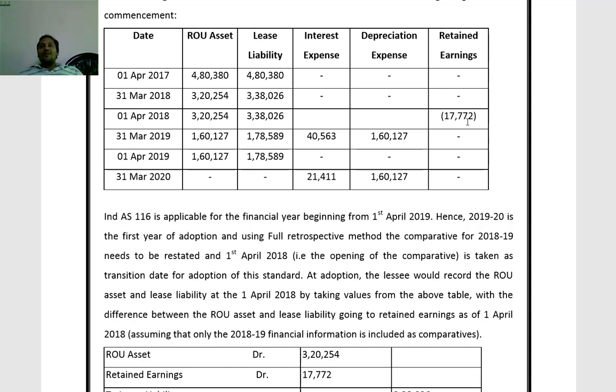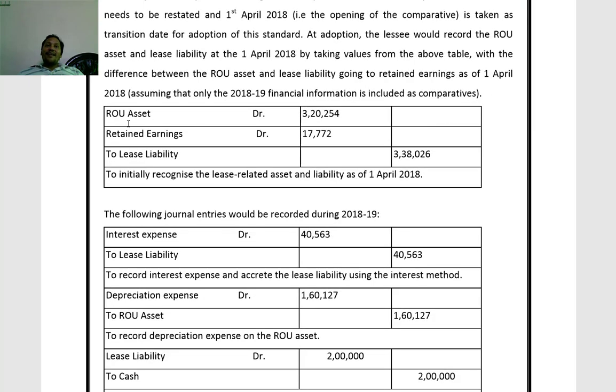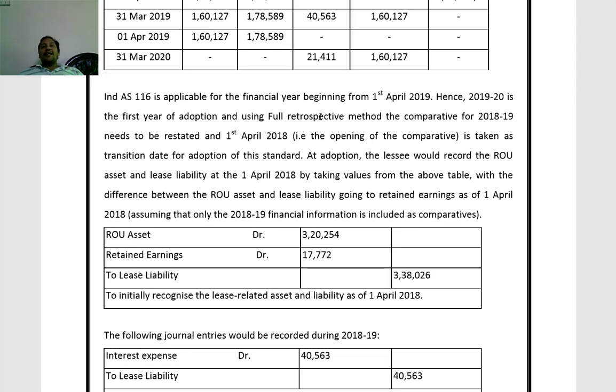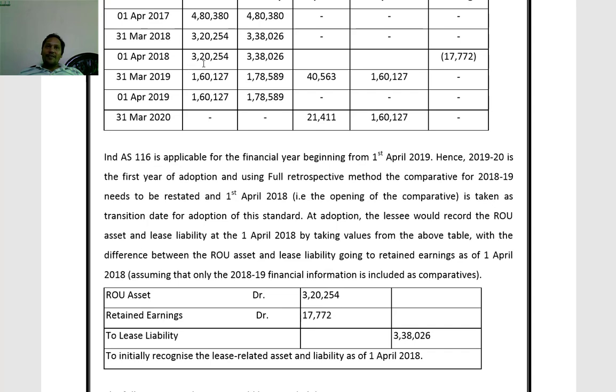So, with respect to the adjustment of opening balance on 1st April 2018, the entry will be: right of use of asset account debit 3,20,254, retained earnings account debit 17,772, to lease liability 3,38,026. This is with respect to the adjustment of the opening balance, that is on 1st April 2018.